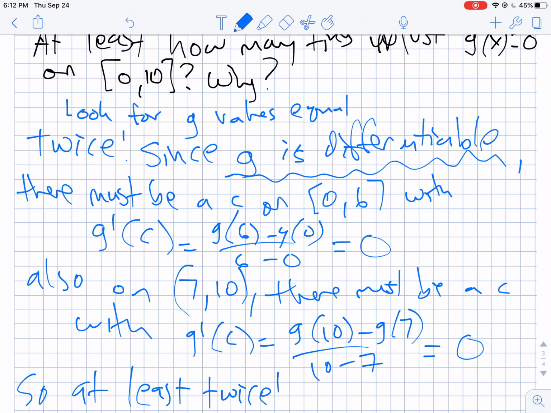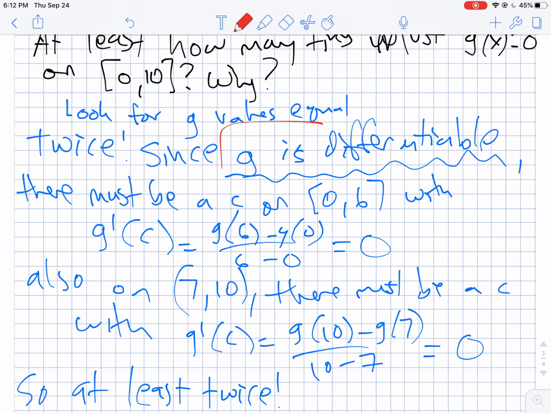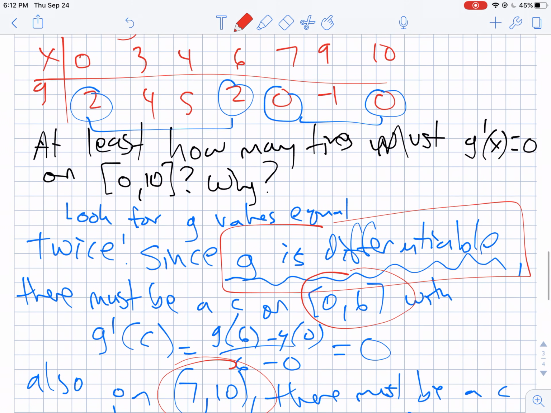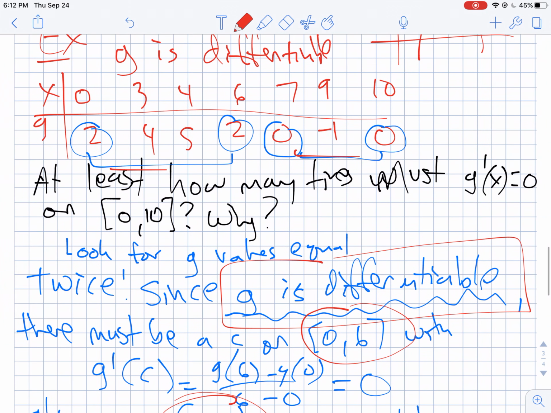So when you're writing these up, the key things that you need to make sure you have: you need to mention that g is differentiable. You also need to talk about the intervals. So you've got to say once on 0 to 6 and once on 7 to 10. There has to be a point on each of those because that's in the graph where we see we have the same values here.